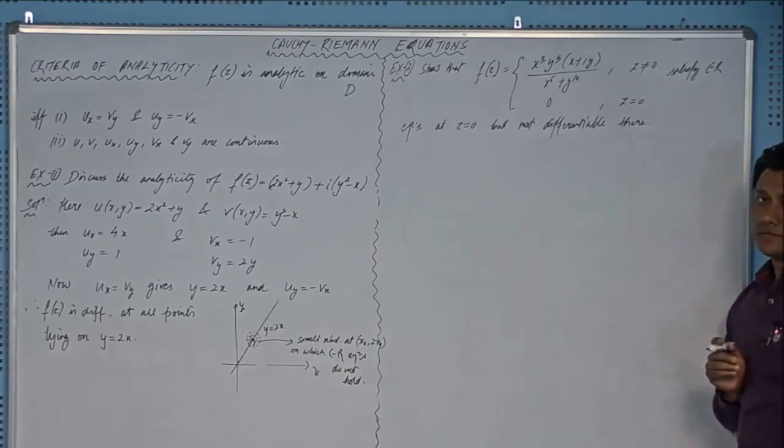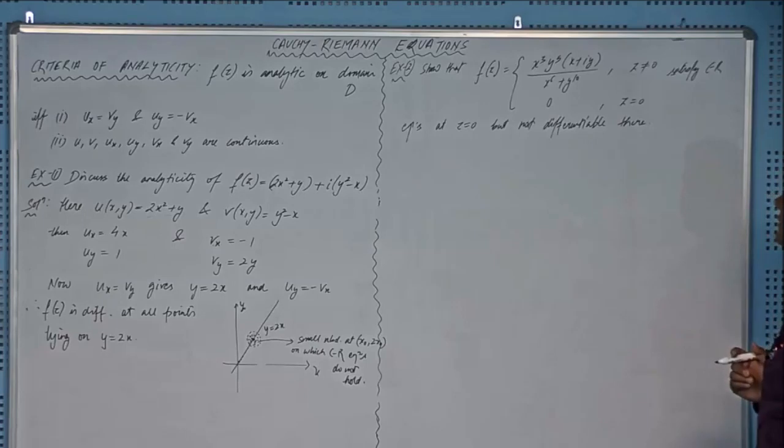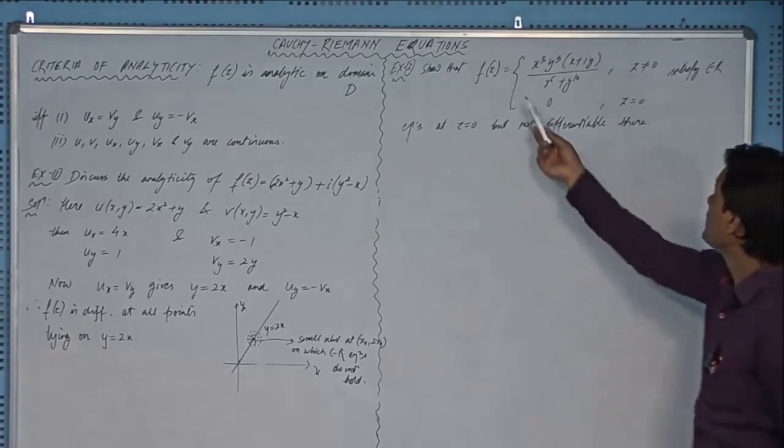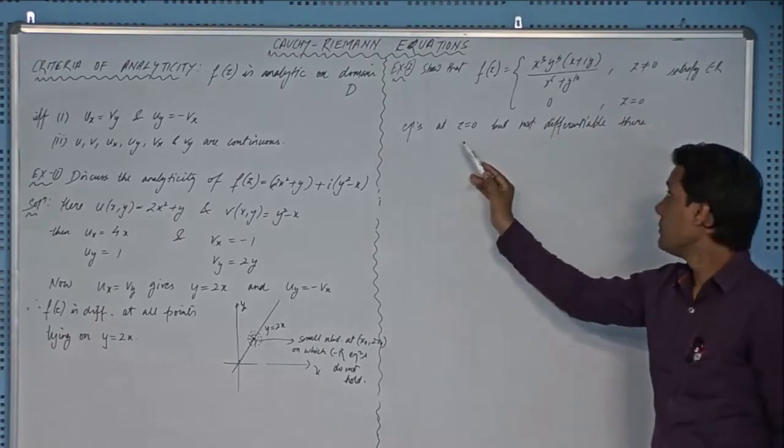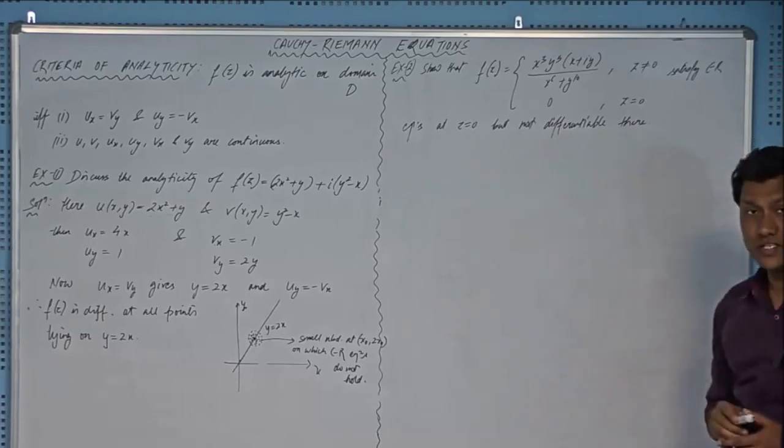So this is another type of example in which the function satisfies the CR equations at that point, but the function is not differentiable at that point,